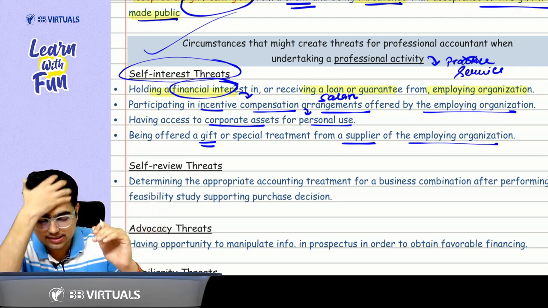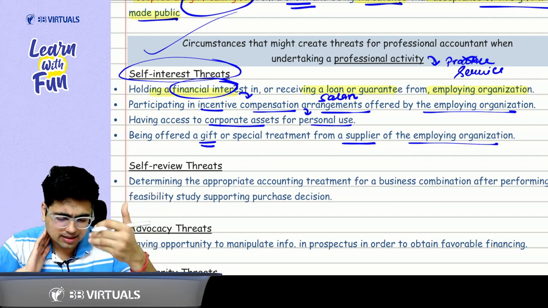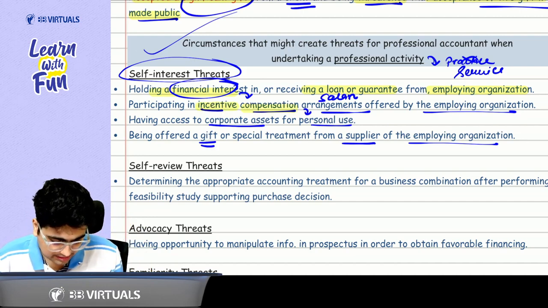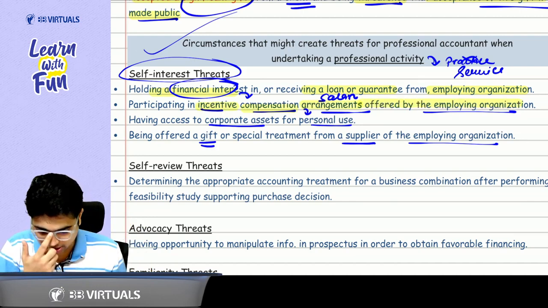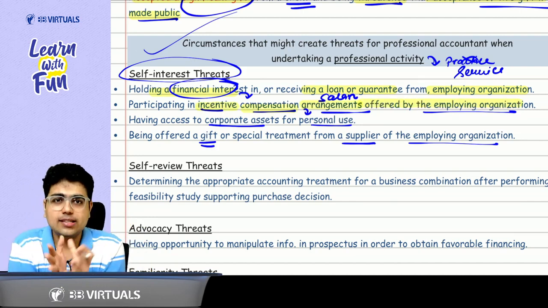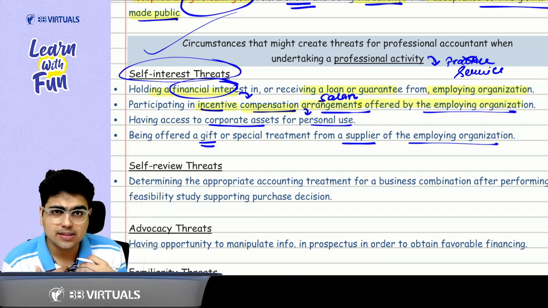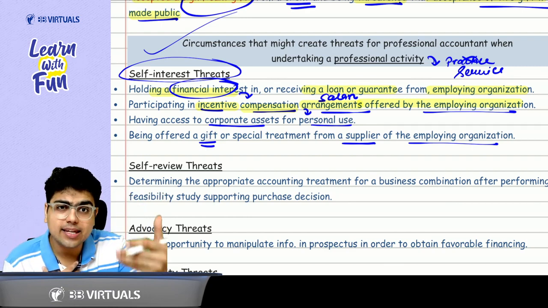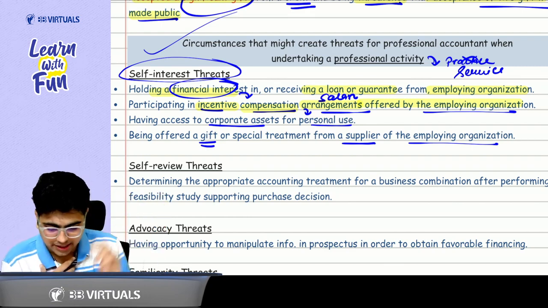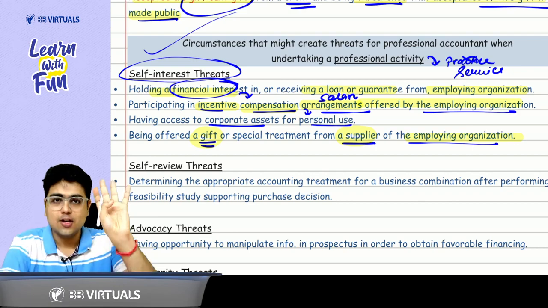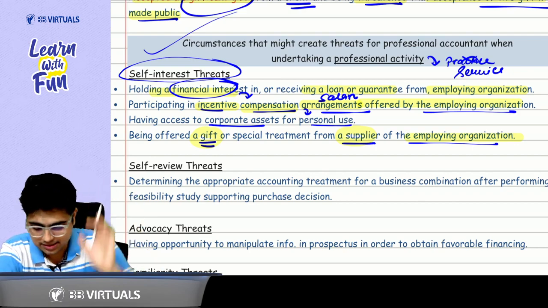Second point is being offered an incentive arrangement, that is participating in incentive compensation arrangement offered by the employing organization. Then what is the another benefit that they are giving you? Using the corporate assets for personal use, then getting the help from the supplier. Supplier means gift from the supplier of the employing organization. So 4 points of self-interest threats are done.